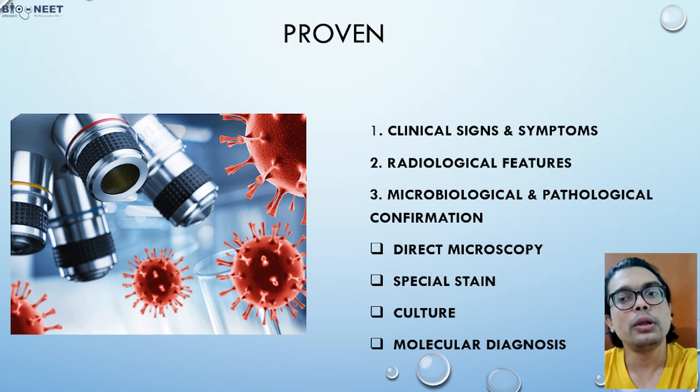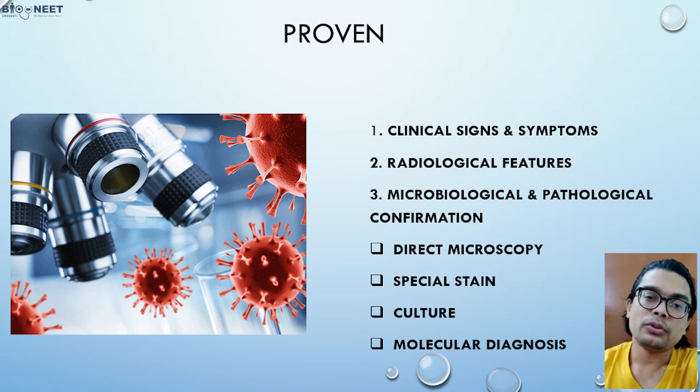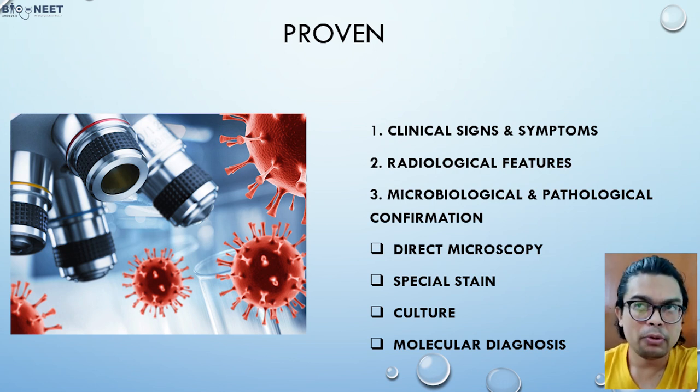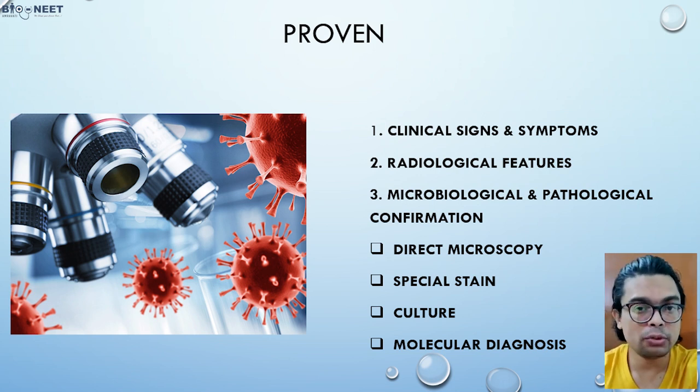What are the tests you can do? Direct microscopy. You can use certain special stains or culture. Swab is very important. What are the various types of swabs? Nasal swab, then paranasal swab, if there is paranasal sinus involvement, and orbital swabs. What are we going to do with that particular swab?